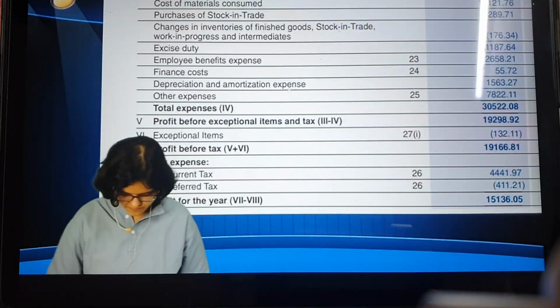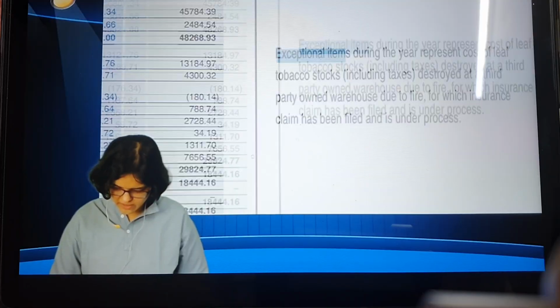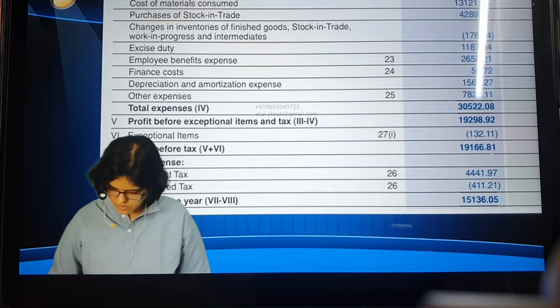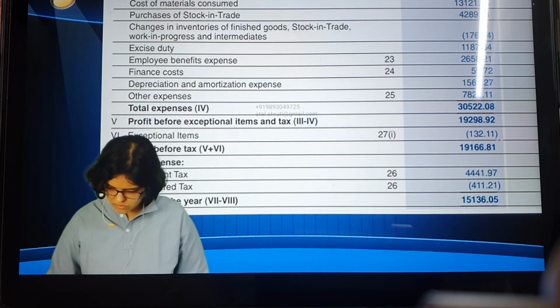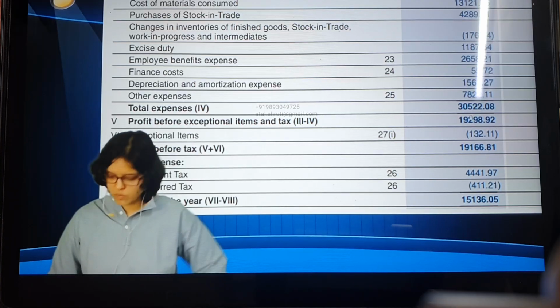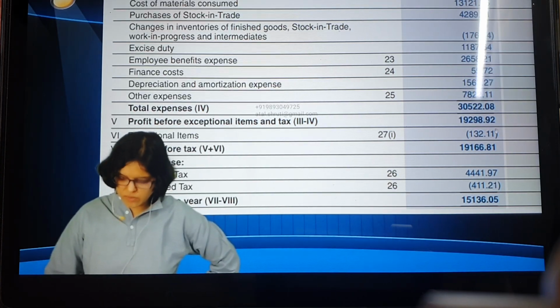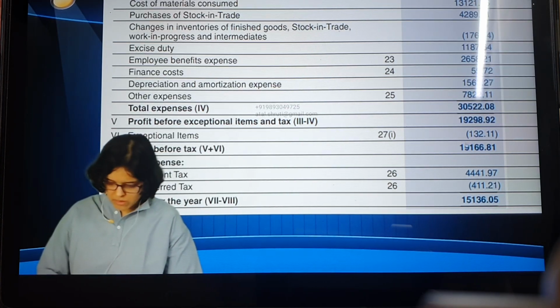This is the ITC one, right? What happened? Party is for which insurance claim has been filed and is under process. Okay. So here you can see there is a minus 132. Simple. First check what is the profit before this item. What is it? 19,298.92. So 19,300, let us say. So now you say minus 132.